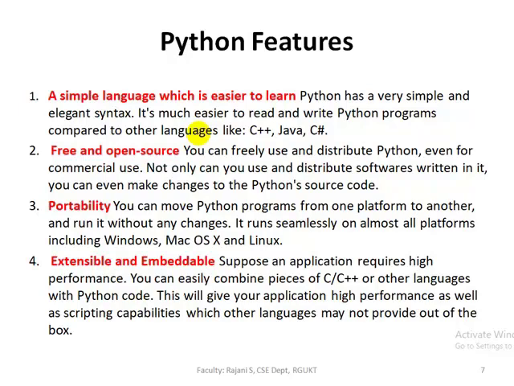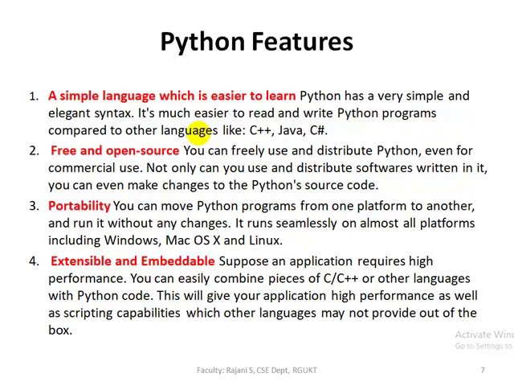You can move a Python program from one platform to another and run it without any changes. Here platform means operating system. For example, you want to send Python code from a Windows operating system to a Linux operating system. We can easily run the program in any other operating system without any changes. So portability means we can move a Python program from one platform to another and run it easily without any modifications. The next one is extensible and embeddable.